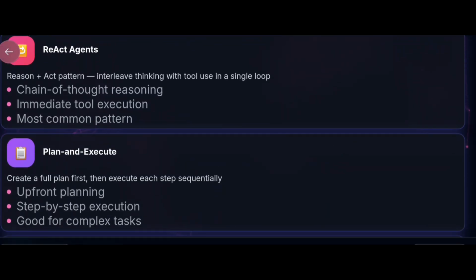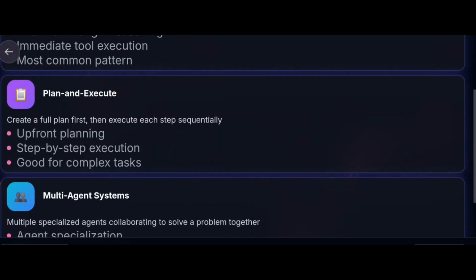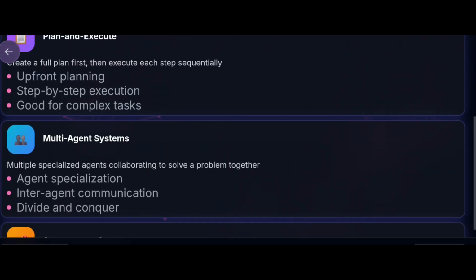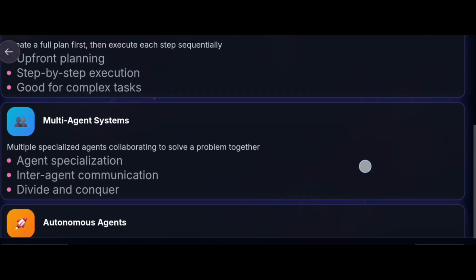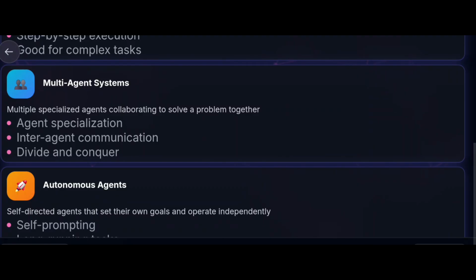Plan and execute is another type of AI agent. How will it work? It creates a full plan first, then executes each step sequentially. So upfront planning, step-by-step execution, and it is good for complex tasks. The third type is multi-agent systems. In multi-agent systems, multiple specialized agents collaborate to solve a problem together, with agent specialization, inter-agent communication, and divide and conquer.